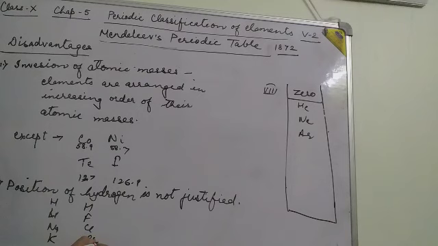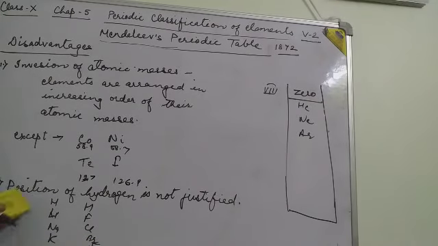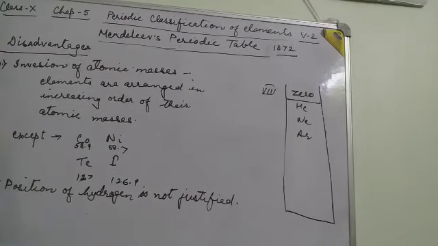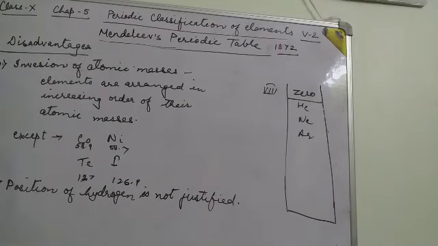Then why is hydrogen placed with alkali metals? Mendeleev did not give the justification of the place for the hydrogen atom. Therefore, this is the disadvantage of Mendeleev's periodic table, that position of hydrogen is not justified.